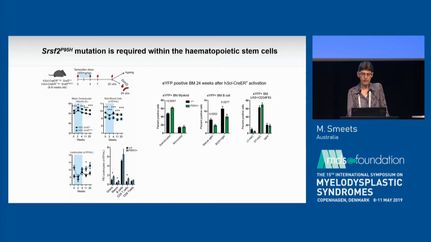hematopoietic stem cells. More importantly, though, these phenotypes are not seen with a constitutive lysozyme-CRE activation of the mutant in the myeloid lineage, indicating that the expression of the mutant allele is required within the HSC population to effectively initiate the myeloid bias that we see.